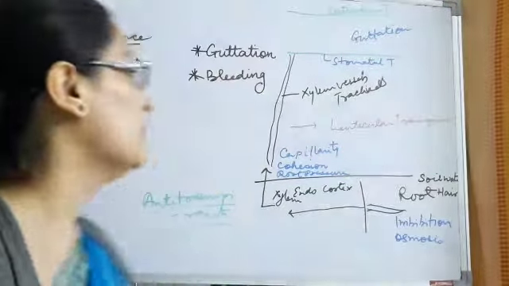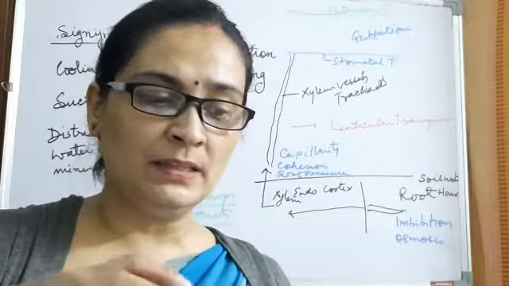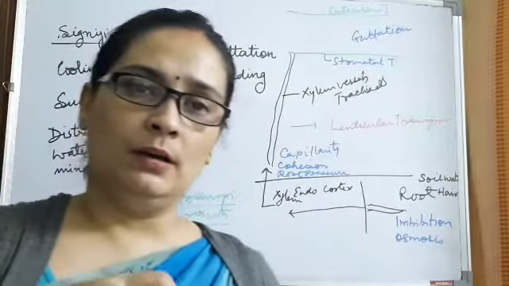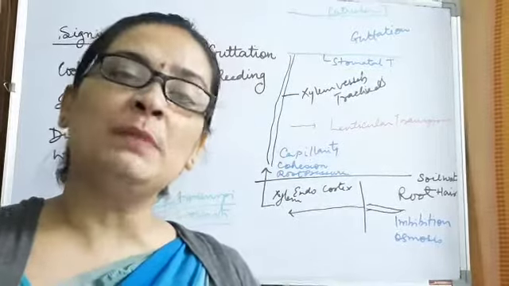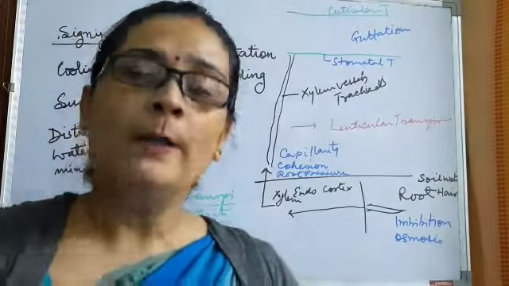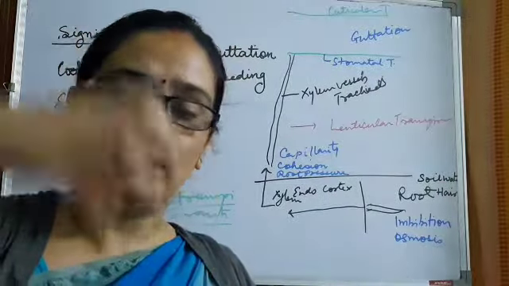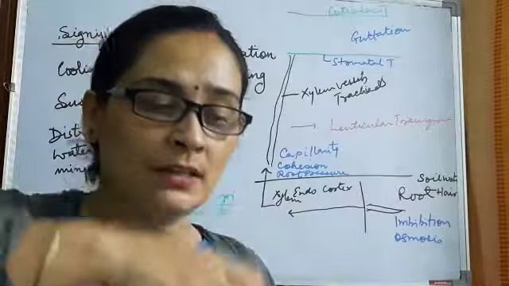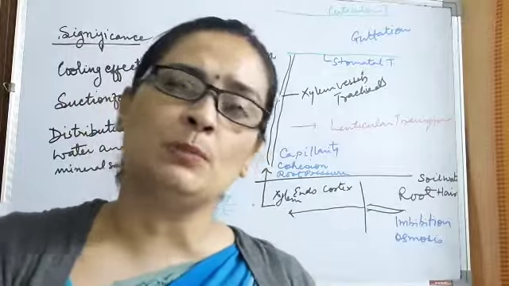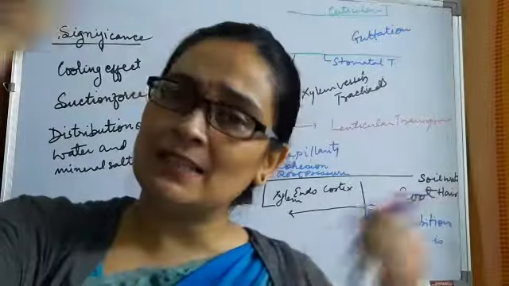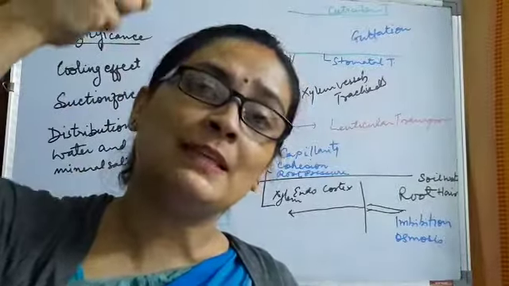Second is suction force. The second significance is the suction force. Suction force means the force which is produced, which helps in the movement or the ascent of sap. So transpiration basically is helping in the ascent of sap. As the leaves lose water, a vacuum is created that results in a suction force. That is why we discussed even in your previous chapter, absorption of water by roots, that as water is lost, a vacuum is created, because of which the water molecules start moving up.